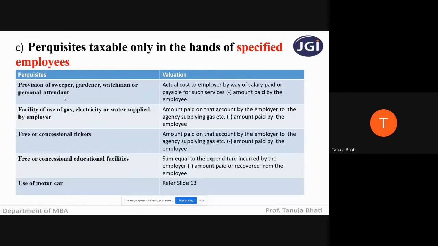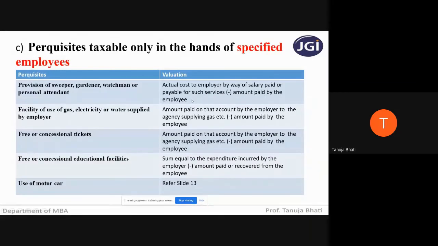Many a times, top management, whoever is at the top level in the organization, usually the company gives them extra benefits. Extra benefits mean it is giving him accommodation also, plus a sweeper in the house, gardener, watchman, and personal attendant. The value of this perquisite is the actual cost to the employer by way of salary paid or payable for such services minus the amount paid by the employee.